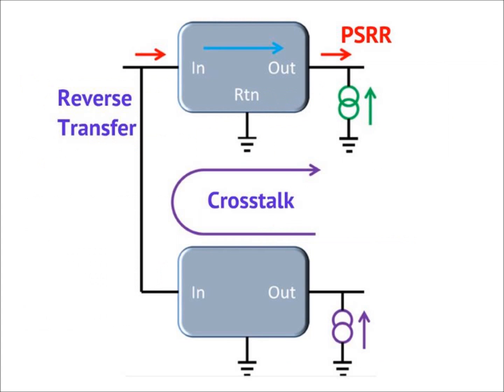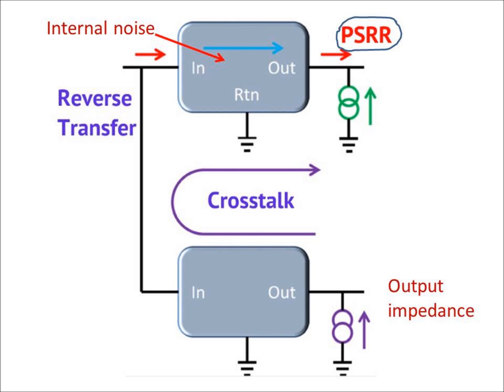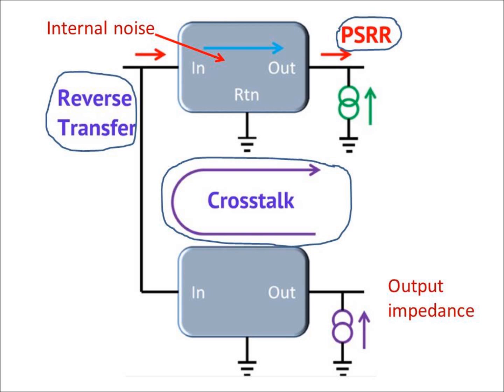There are 4 propagation paths, 5 if we count air transmission, that we are interested in investigating in distributed power systems. PSR is the path from the intermediate or input bus through the regulator to the output. Internal ripple and noise are the second contributors. Dynamic load demand, which mixes with the regulator output impedance, presents a third path. And finally, there's a reverse transfer crosstalk path from other regulators in the system.